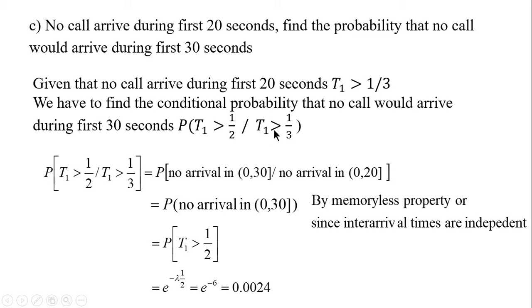That means T1 is greater than 1 by 3. So both in the first 20 seconds as well as in the first 30 seconds there was no first arrival. So T1 greater than 1 by 2 we have to find out, given that T1 is greater than 1 by 3. And you know, by independent increments property,